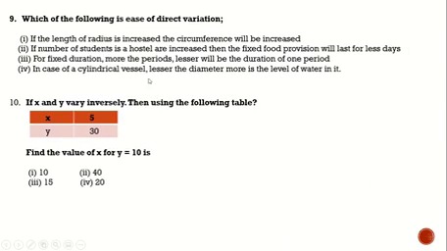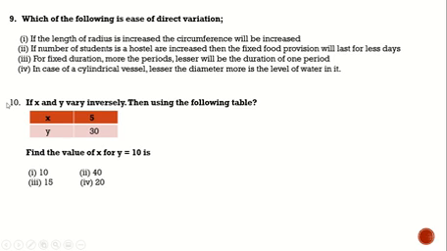Now number nine: which of the following is a case of direct variation? One, if the length of the radius increases, the circumference will increase. Two, if the number of students in a hostel is increased, then the fixed provision will last for fewer days. Three, for a fixed duration, the more the periods, the lesser will be the duration of one period. Four, in a cylindrical vessel, the lesser the diameter, the more the level of water in it.